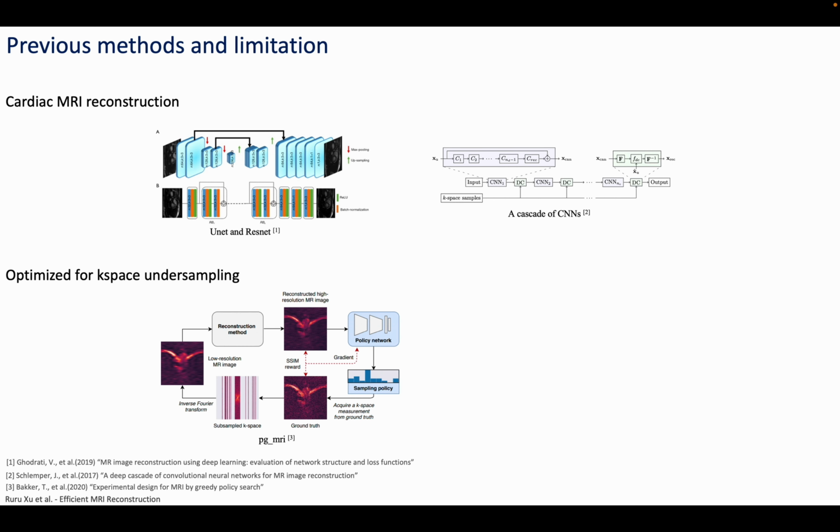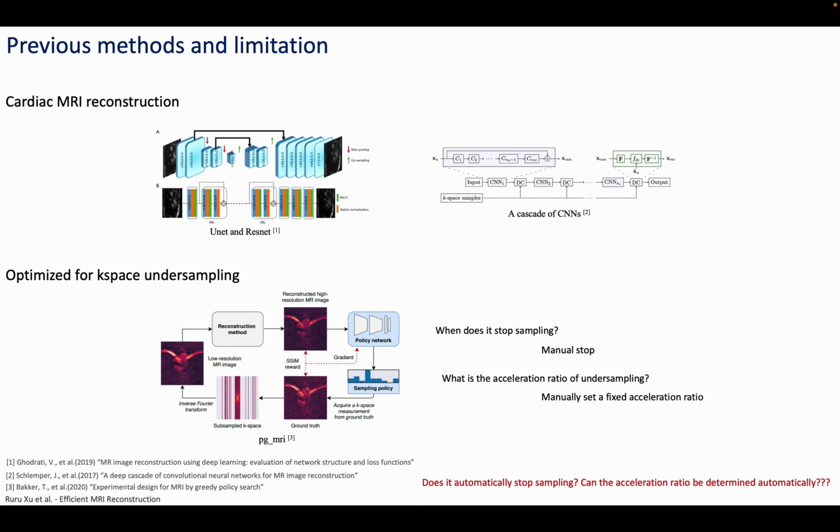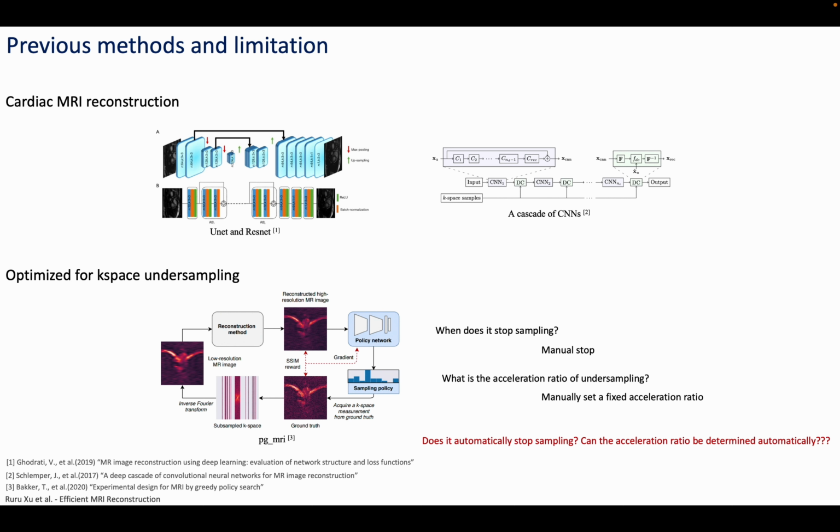For optimizing k-space undersampling, reinforcement learning has emerged as a viable option to design optimal subsampling patterns, like PG-MRI. But it requires manual intervention or a fixed acceleration ratio to stop sampling. Can it automatically stop sampling? Can the acceleration ratio be determined automatically?